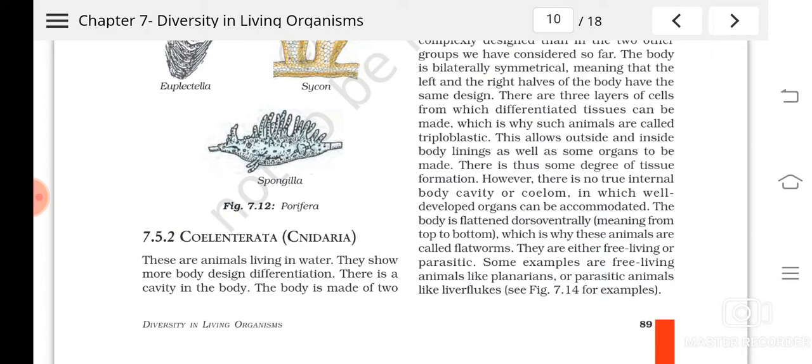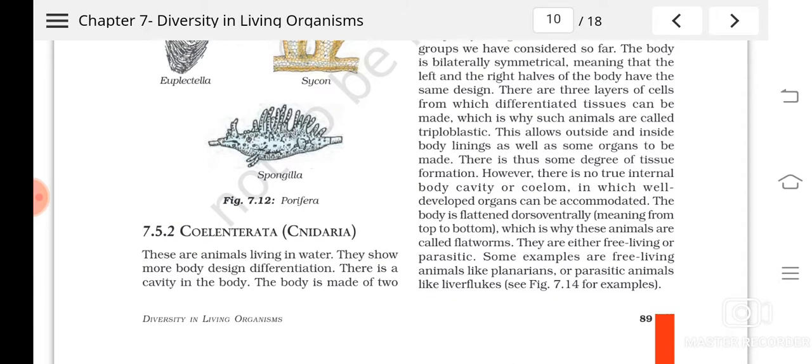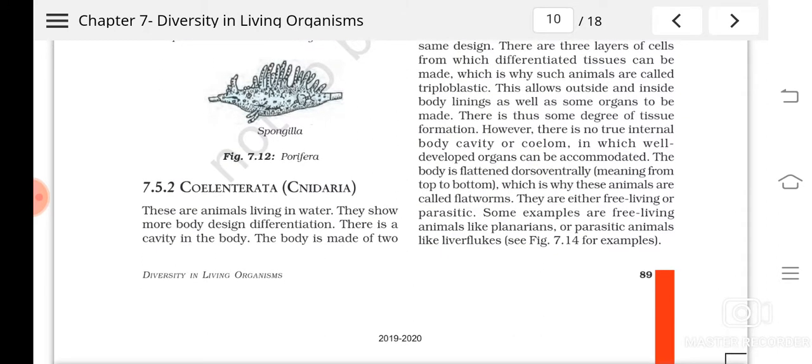You can see that the Platyhelminthes are not true coelomates, but a cavity is there, which is not lined by mesodermal tissues. So these are the characters of what?